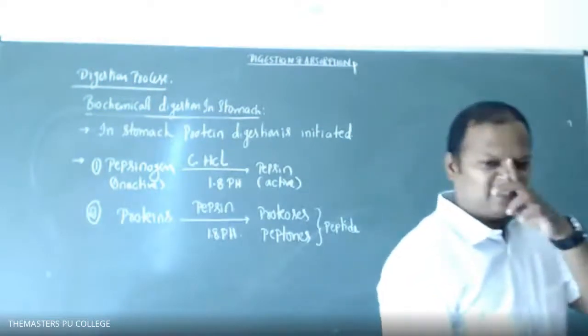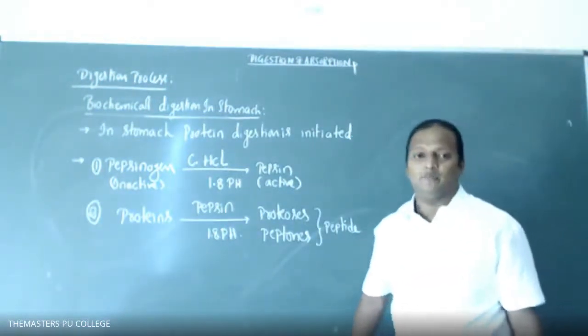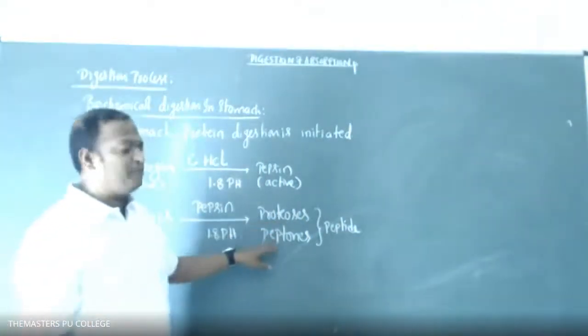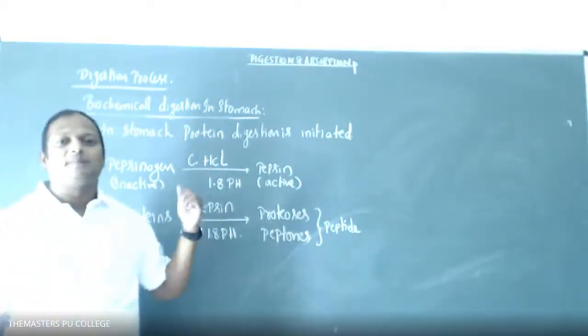1.8. Obviously, this takes place in the region of the stomach. So the pH value is 1.8 only. Okay, students, so proteins are converted into proteoses and peptones. Those are called peptides, under the influence of pepsin enzymes.